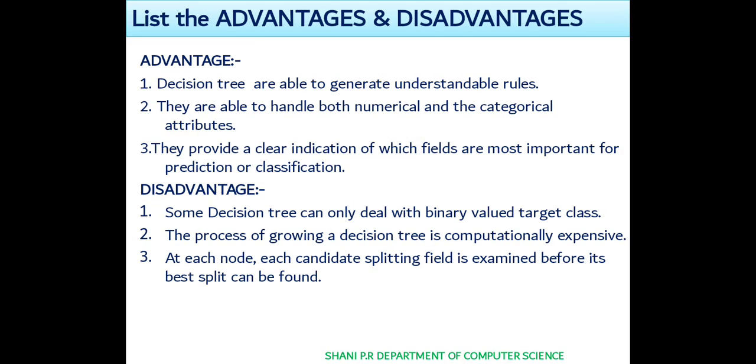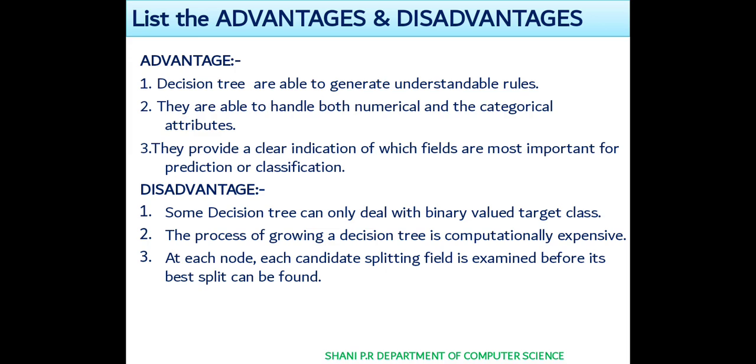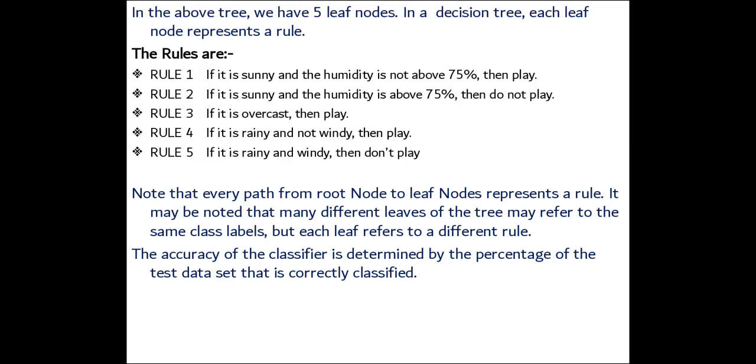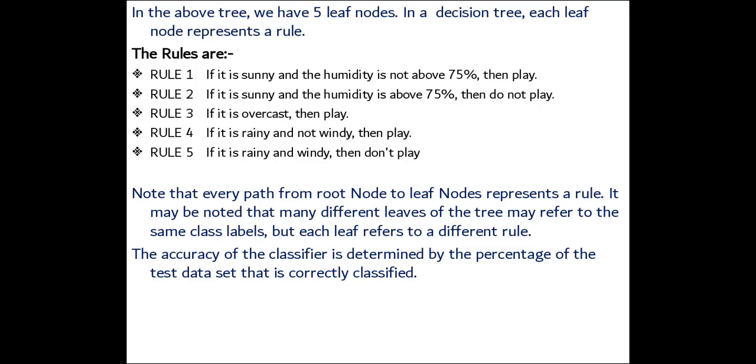The advantages and disadvantages of the decision tree: decision trees are able to generate understandable rules. Here you can see that by using the decision tree we can represent some rules. They are able to handle both numerical and categorical data, that is, number values and categorical data. They provide a clear indication of which fields are most important for prediction or classification. By considering the class label, we predict the value.